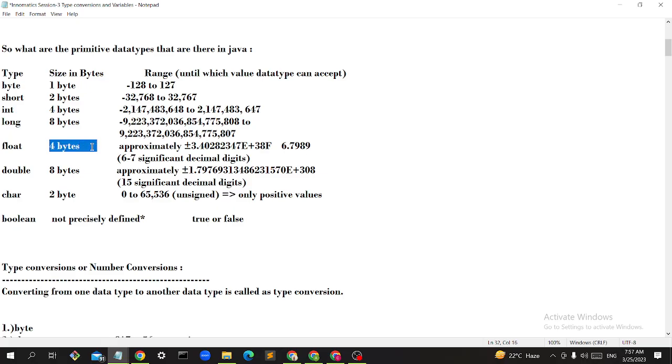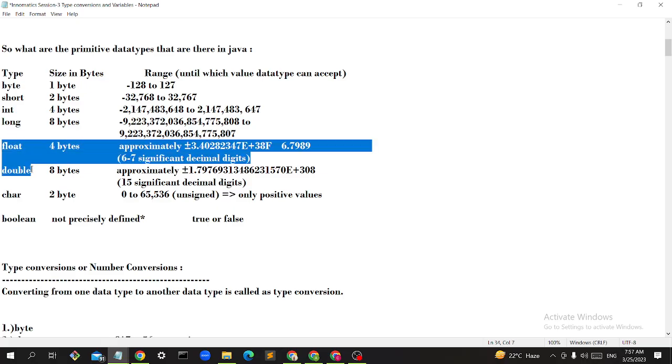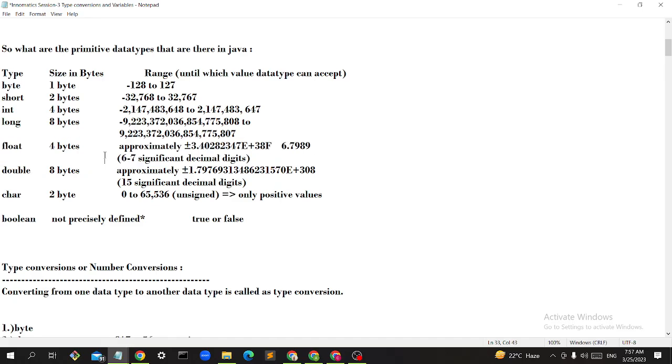Based on the ranges, we divide it again into float and double. See, after the point, if I put only 6 to 7 significant decimal digits, I will use float.